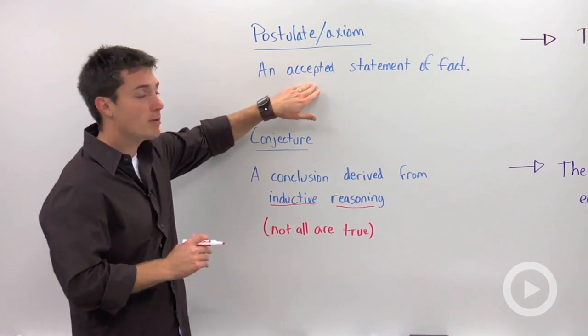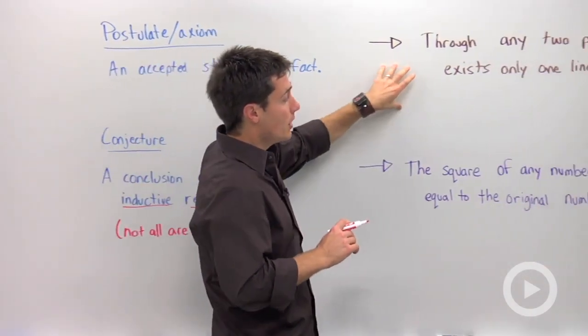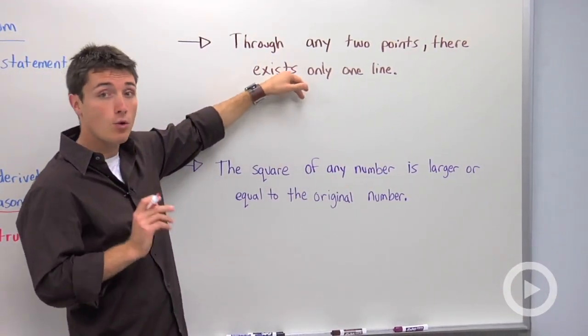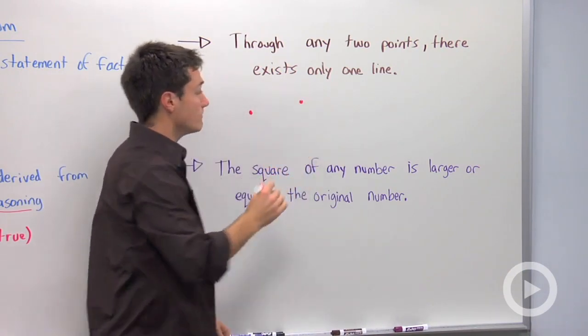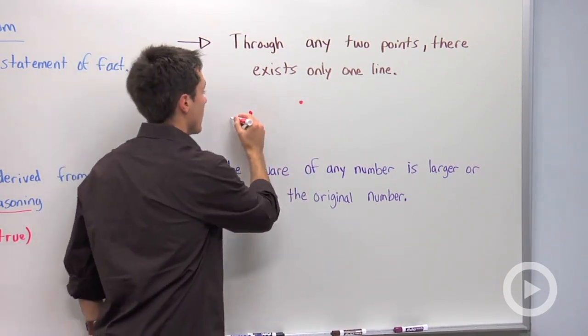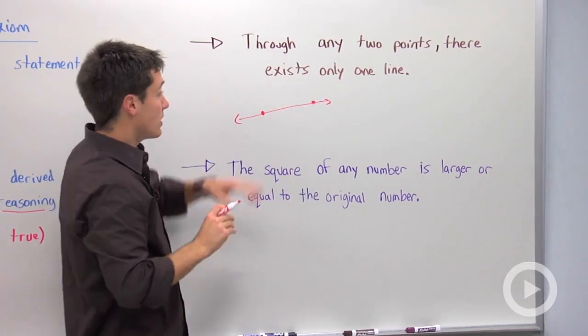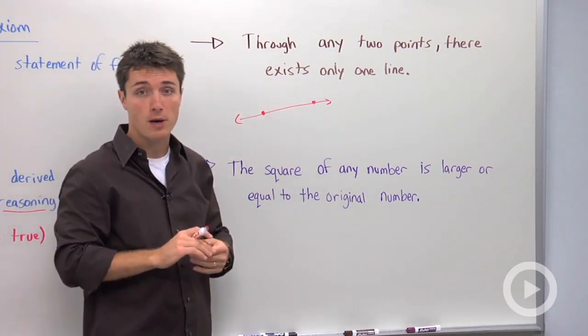Well, what's an example of a postulate or an axiom? If we look over here, a postulate or an axiom could say, through any 2 points, there exists only one line. Well, if I think about 2 points somewhere, there's only one possible line that will go through both of those points. So there's an accepted statement of fact here that I cannot prove incorrect.